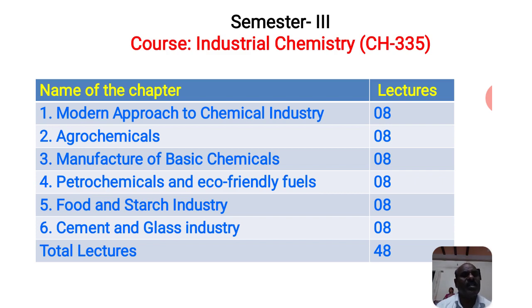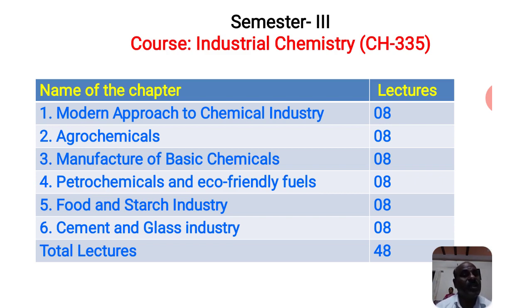There are a number of big industries and small industries manufacturing different food products. You also know that in the market a number of packaged foods are available today, and you also use them. So what is the procedure? How are these foods manufactured? What is the basic source? If they are carbohydrates, vitamins or minerals, what is the source? What are the raw materials? How are they manufactured? Today you will study this chapter related to us.